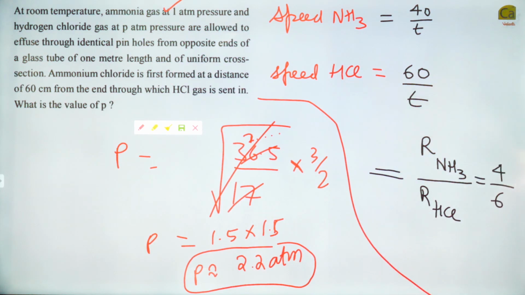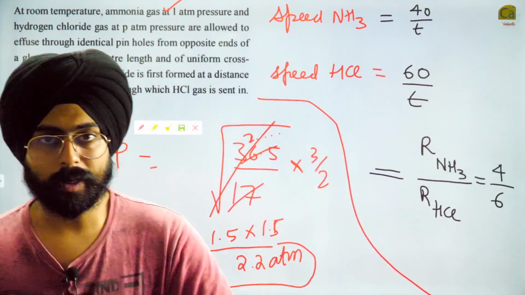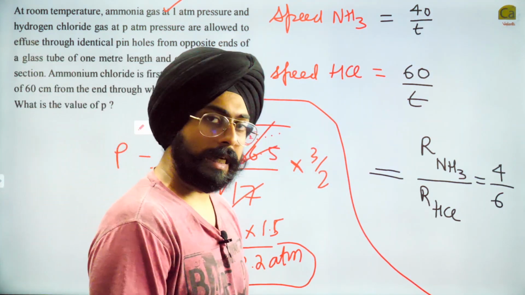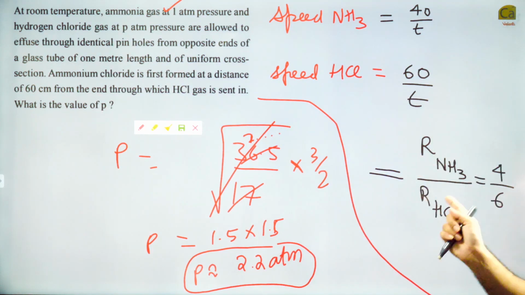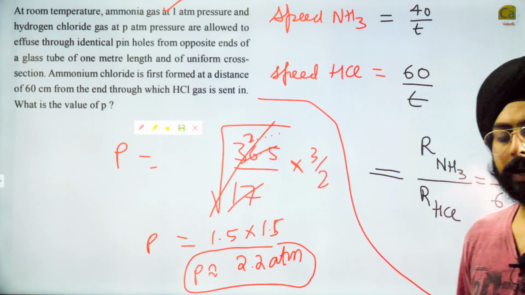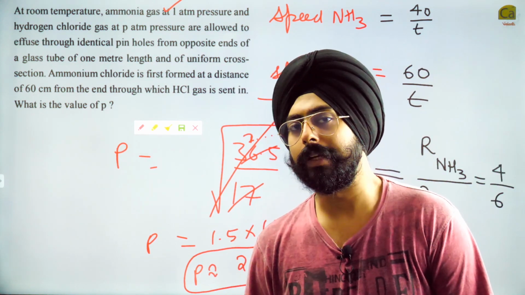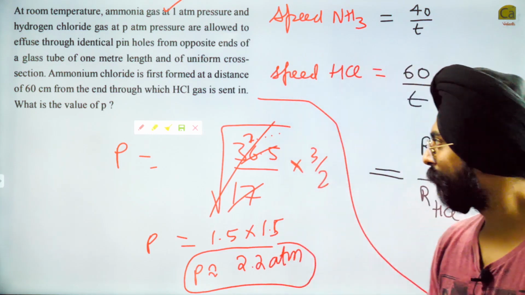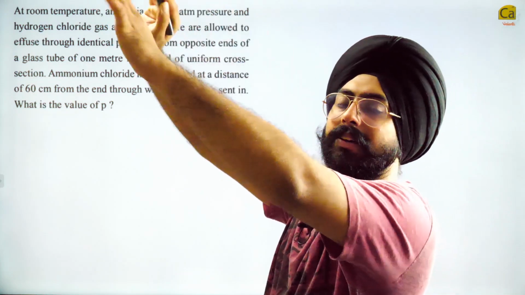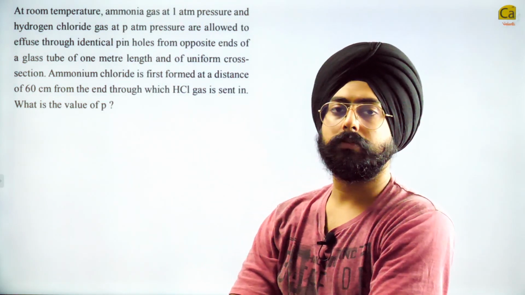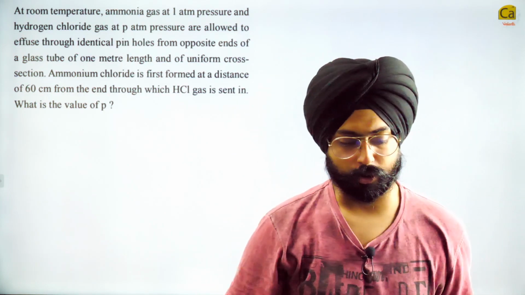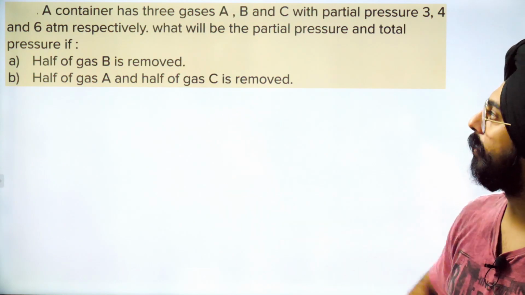So my dear friends, this is how you're supposed to solve this question. One part of the question came from the speeds which were given in the figure that we could visualize. The other part came by Graham's law of diffusion, which we could simply solve step by step by calculations, and ultimately we get pressure approximately equal to 2.2 atm. Nice question, isn't it? This is the max level of Graham's law of diffusion that can be asked. Hardly anyone's going to ask you a harder question in Graham's law of diffusion. Cool, let's move on to the next question now.